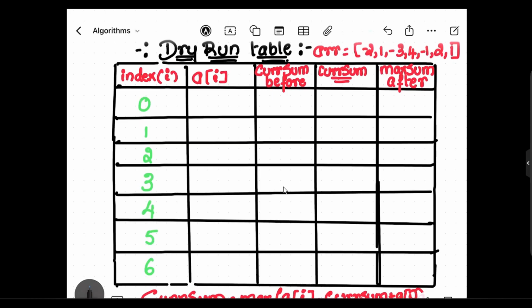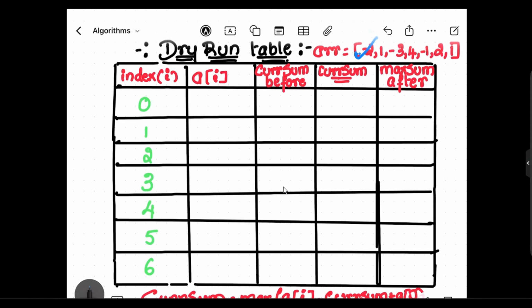The example that we have considered is the same example within the code: -2, 1, -3, 4, -1, 2, as well as the 1. This is for the index. Indexing starts from 0, right? As we have 7 numbers, it would go up to the iteration 0, 1, 2, 3, 4, 5, 6, total 7.